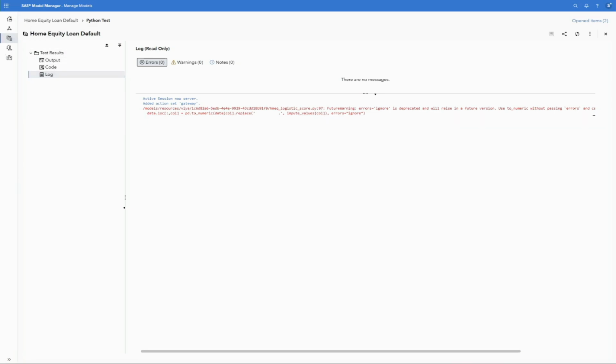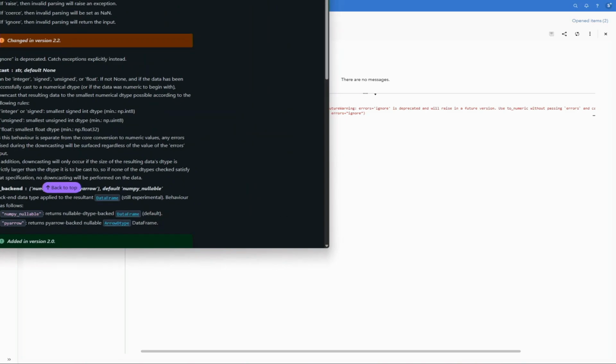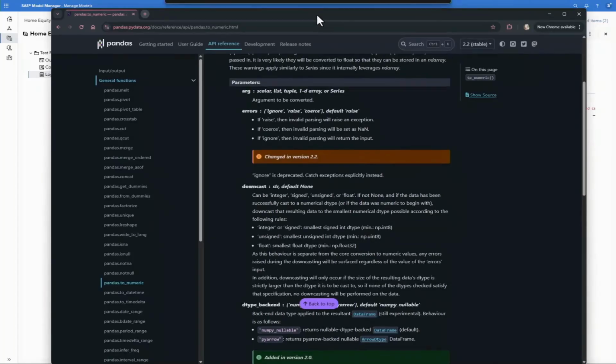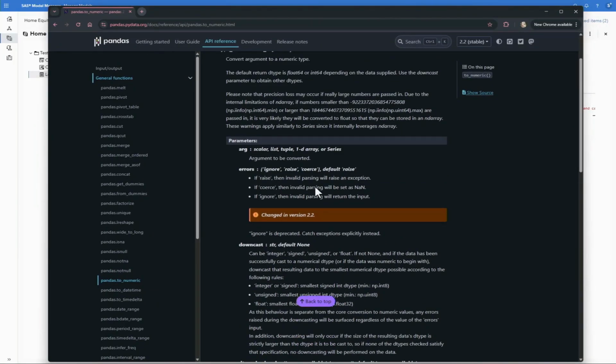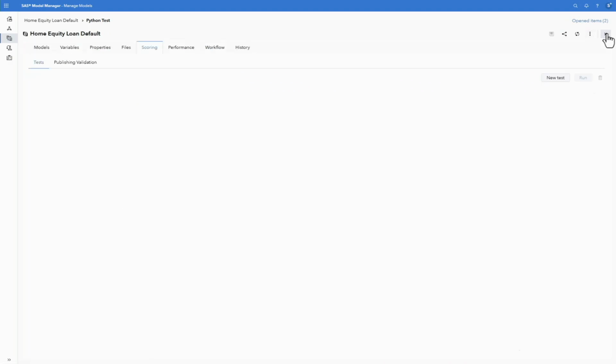This gets me on the path of debugging what is the potential problem. So what I'm actually going to be doing is going back to the pandas documentation for the to numeric function, and I can see right there in bright orange, changed in version 2.2, ignore is deprecated. So this is just catching a warning in my code. I'm going to go ahead and fix it now because I don't know if it's going to cause potential errors down the line.